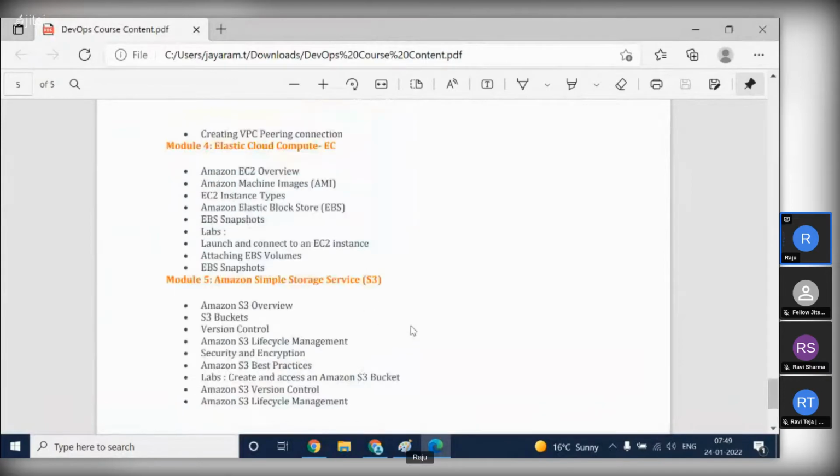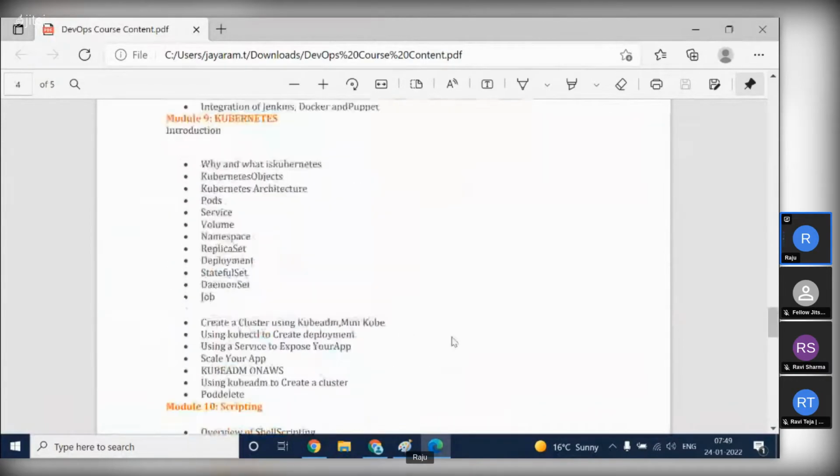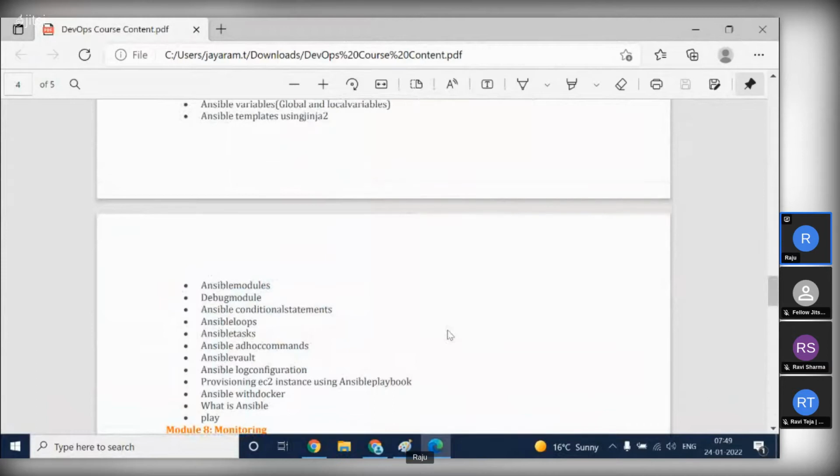So this I cover in AWS. Overall, this is the overview of DevOps. I think you are able to understand. If you have any queries, please ask me.